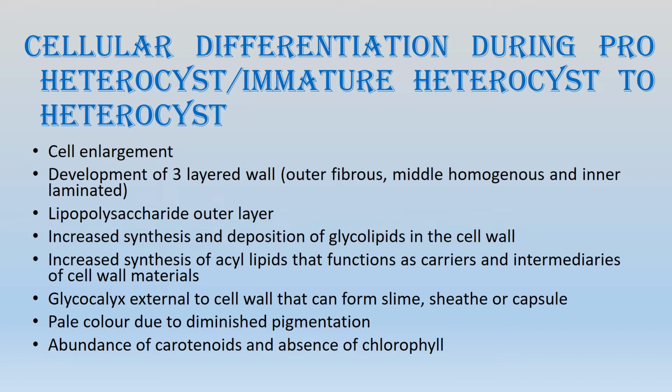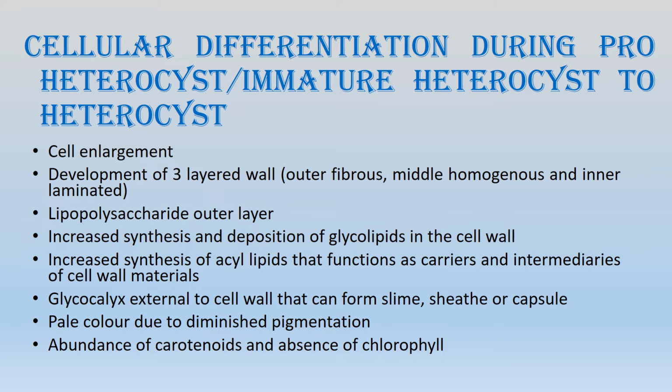That is, the outer layer is fibrous, the middle layer becomes homogeneous, and the inner layer becomes laminated. So these three layers, outer fibrous, middle homogeneous, and inner laminated, together protect the heterocyst from oxygen diffusion. And these cell wall layers, just like in other bacteria, are lipopolysaccharide in nature.